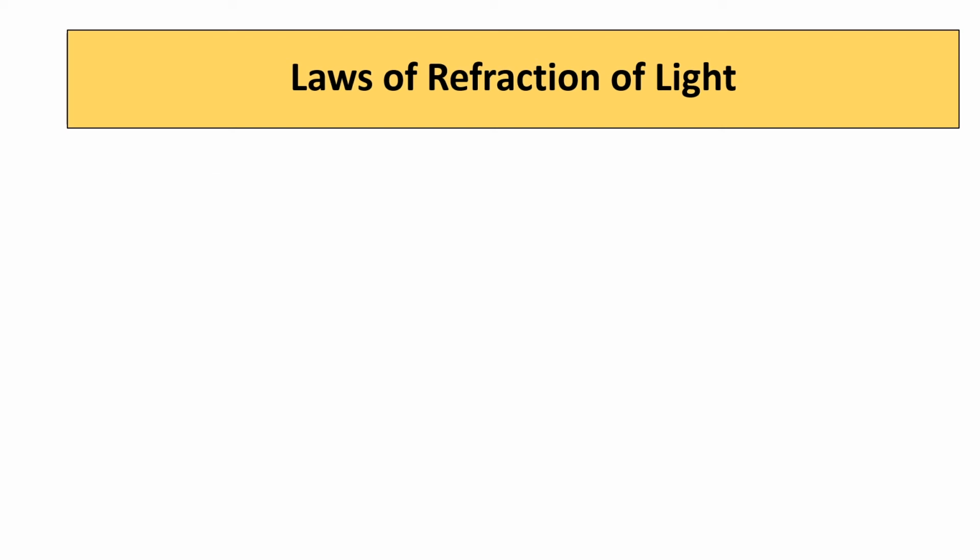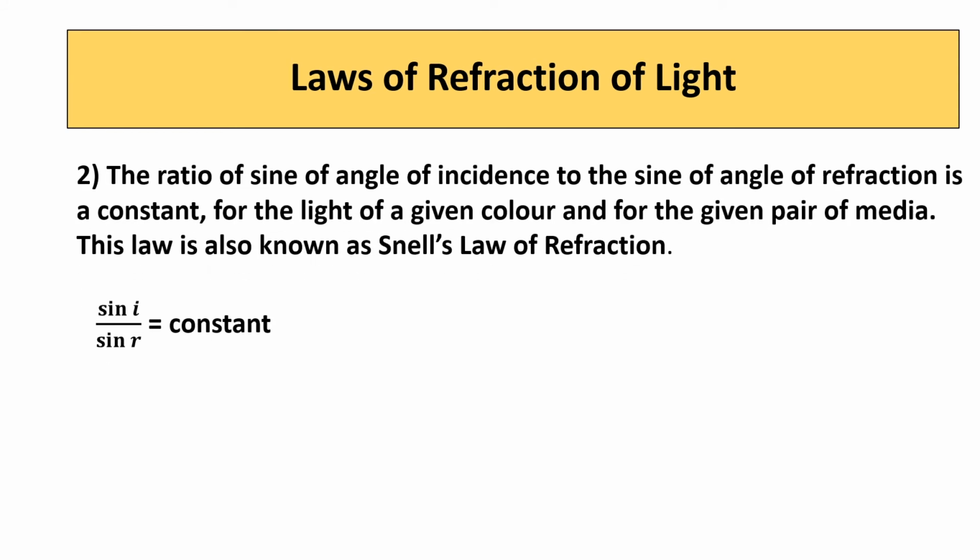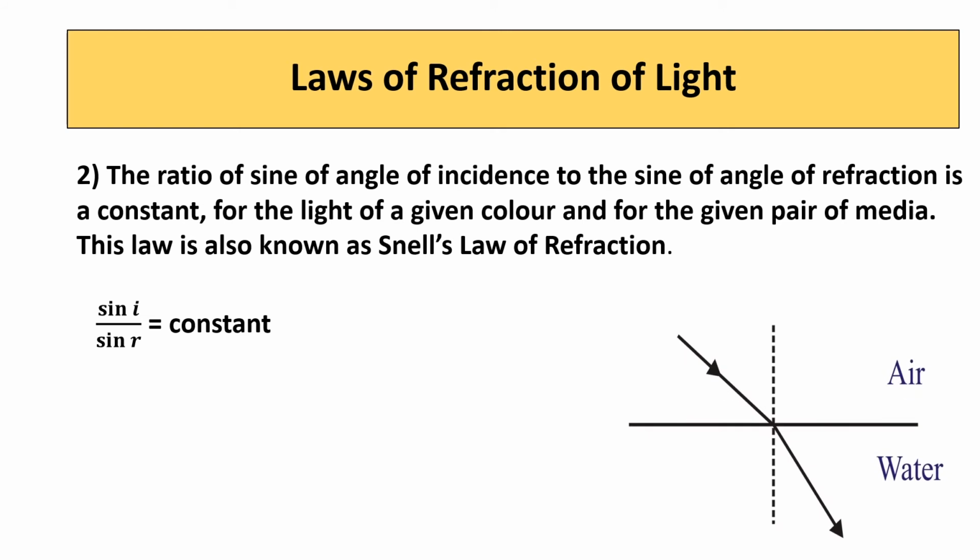The second law of refraction of light is that the ratio of the sine of the angle of incidence to the sine of the angle of refraction is a constant. This is for a given color and for a given pair of media. Angle of incidence is the angle between the incident ray and the normal.